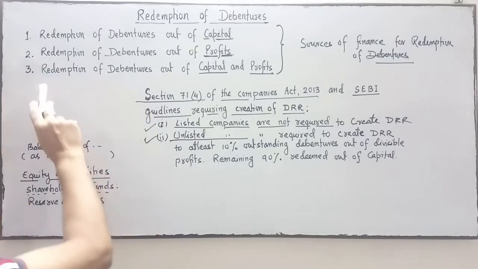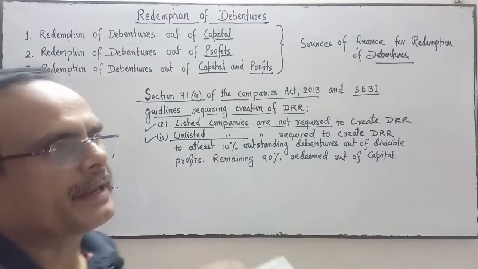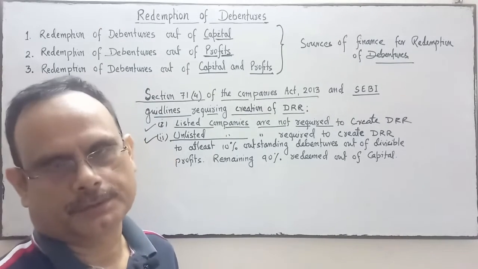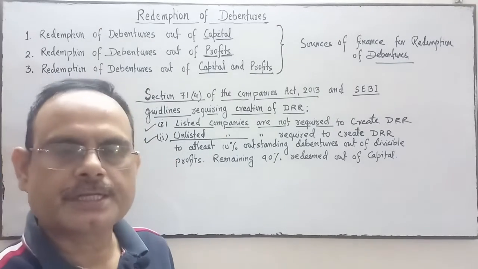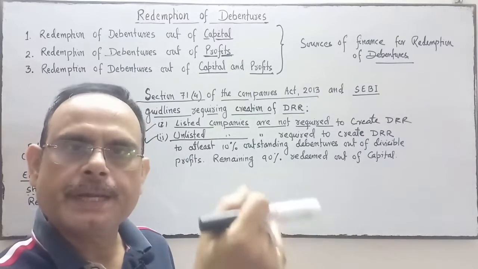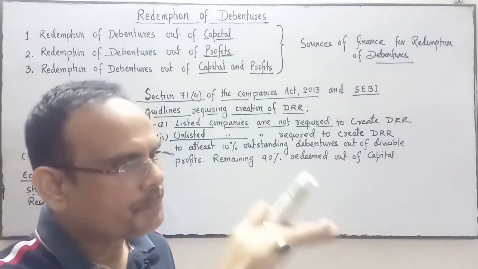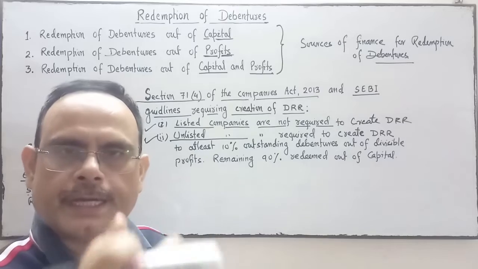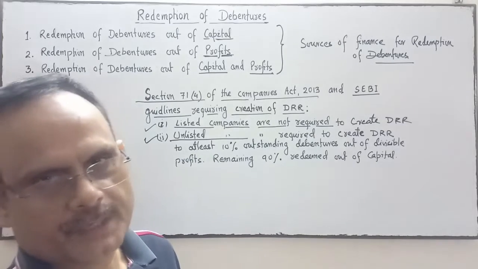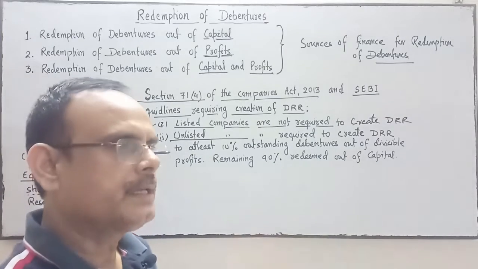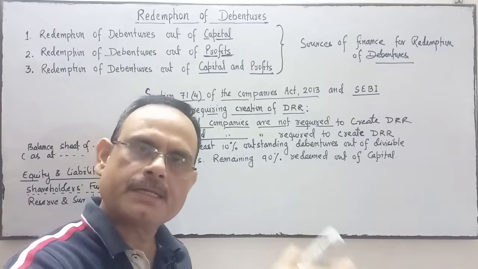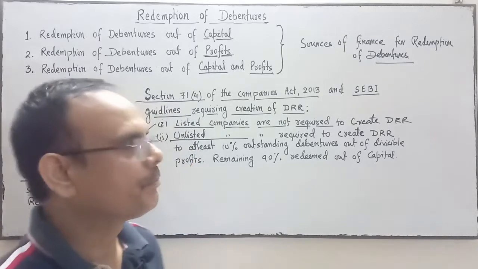Third is redemption of debenture out of capital and profit both. It means some portion of the debenture will be redeemed out of capital, and some portion will be redeemed out of profit. Okay.